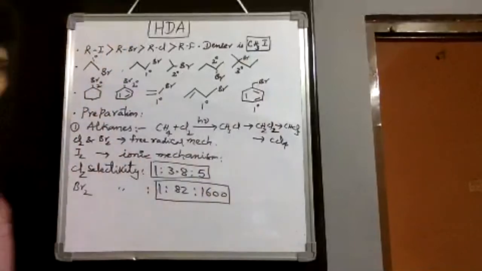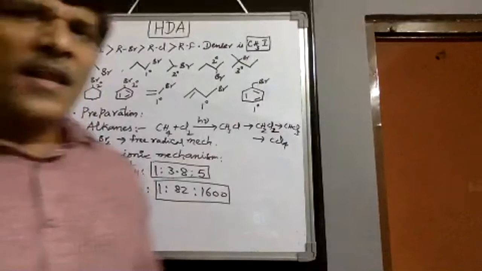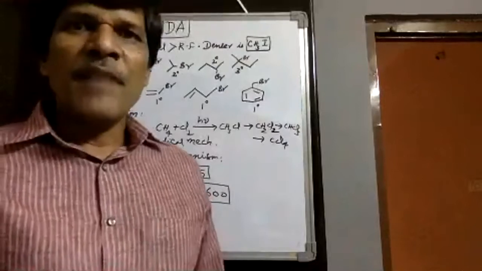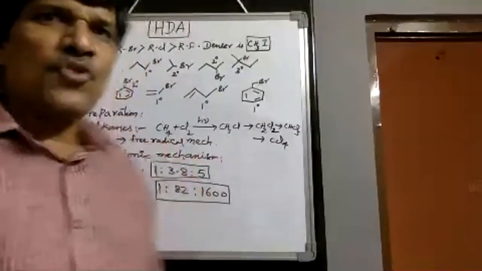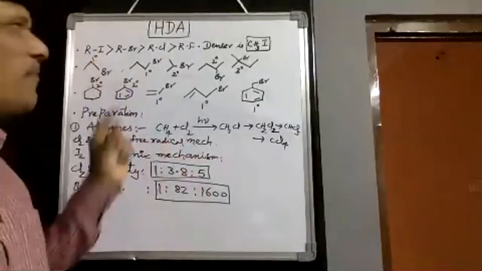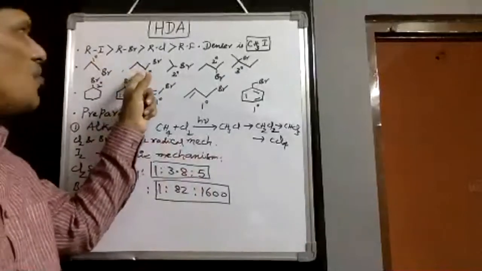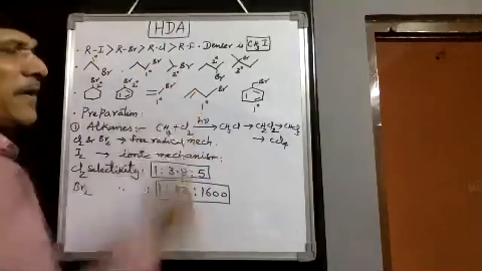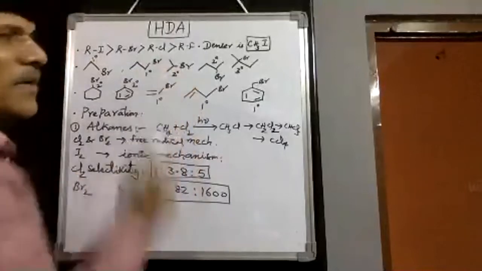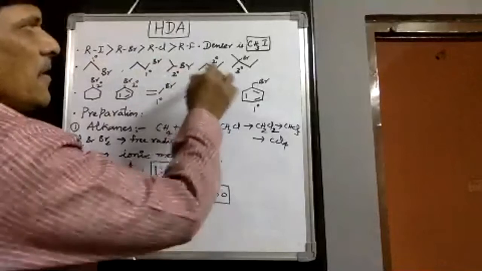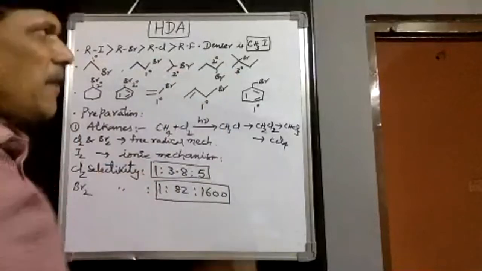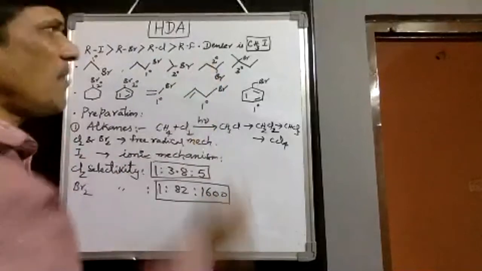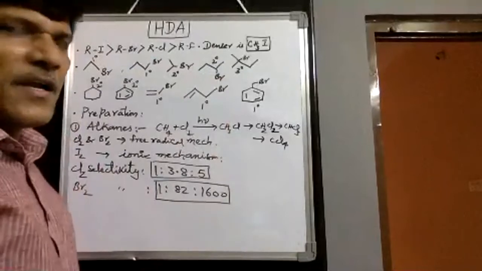Next, let us talk about alkyl halides. These alkyl halides depend on the attachment of halogen with carbon. Then we observe primary, secondary, and tertiary alkyl halides. Ethyl bromide is a primary, and n-propyl bromide is also a primary, because a primary carbon attaches to the bromine. And in isopropyl bromide, bromine attaches to a secondary carbon, therefore it is a secondary alkyl halide. And secondary butyl bromide, or 2-bromobutane, has bromine attached to a secondary carbon, therefore it is also called secondary butyl bromide.